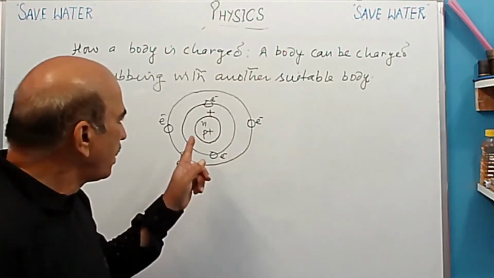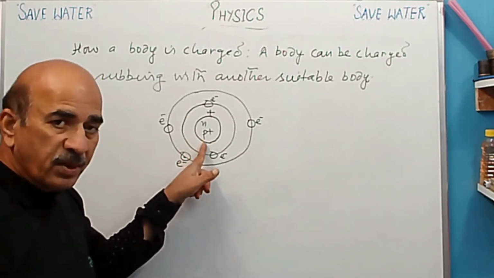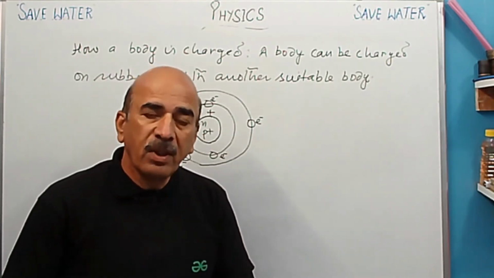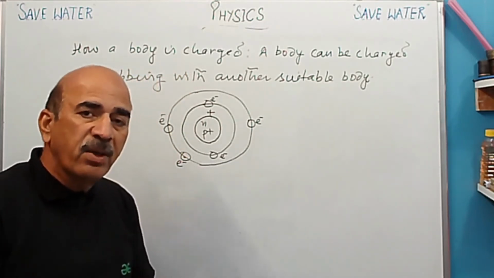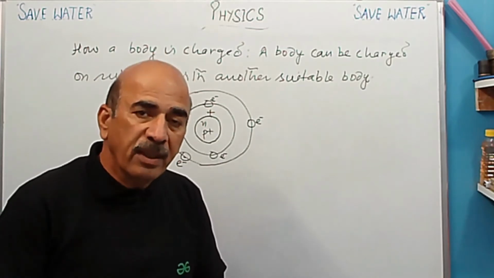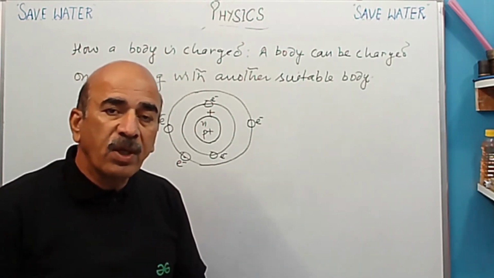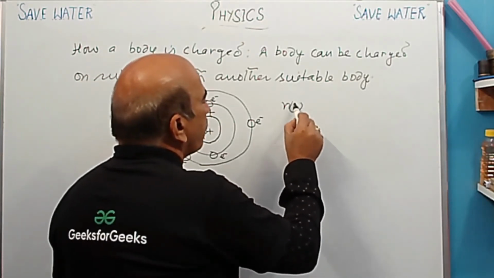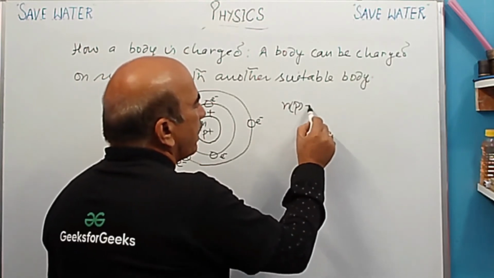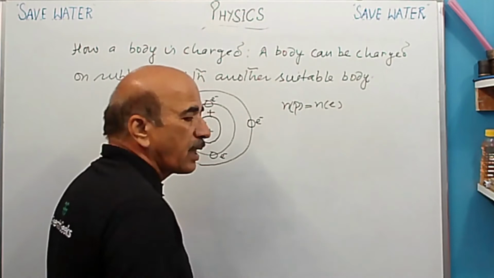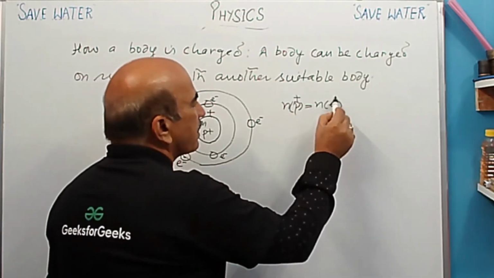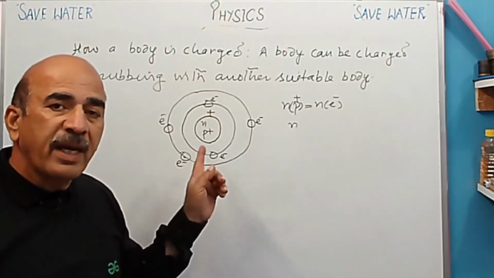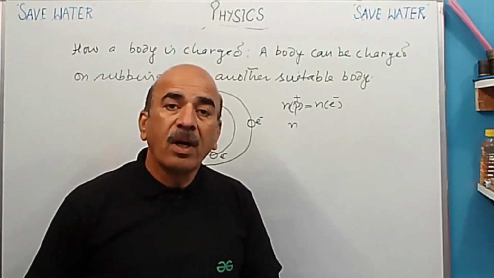So as a whole, atom is said to be electrically neutral. Why? Because the number of positively charged protons is equal to the number of negatively charged electrons. So positive charge का magnitude and negative charge का magnitude दोनों क्या होते हैं? Same होते हैं. When these are same, what is the result? It's zero. Okay. So when the number of protons P is equal to the number of electrons, then your total sum क्या होगा? This is carrying positive charge, this is carrying negative charge. So इनका sum क्या होता है? It comes out to be zero. So therefore, what do we say? Atom is electrically neutral.